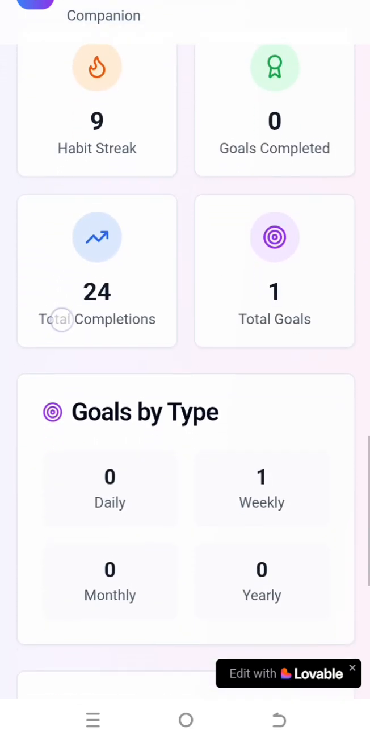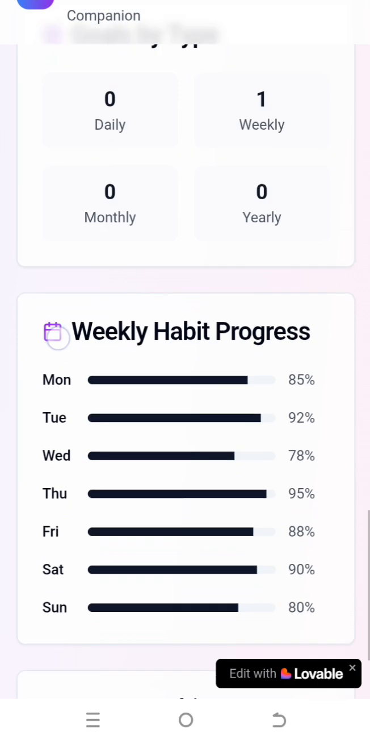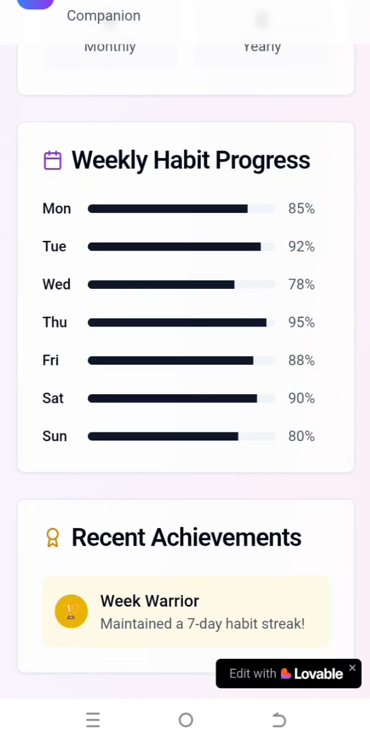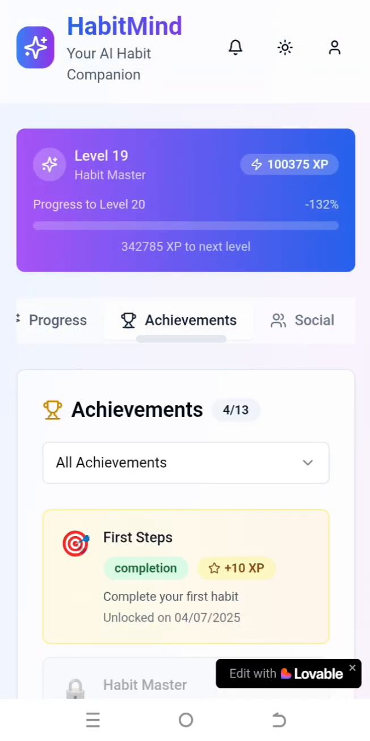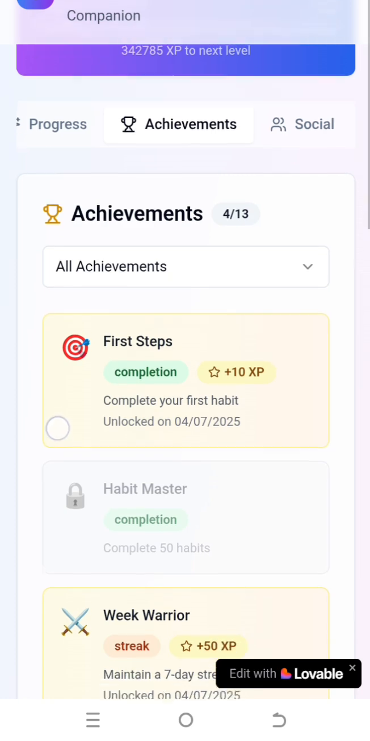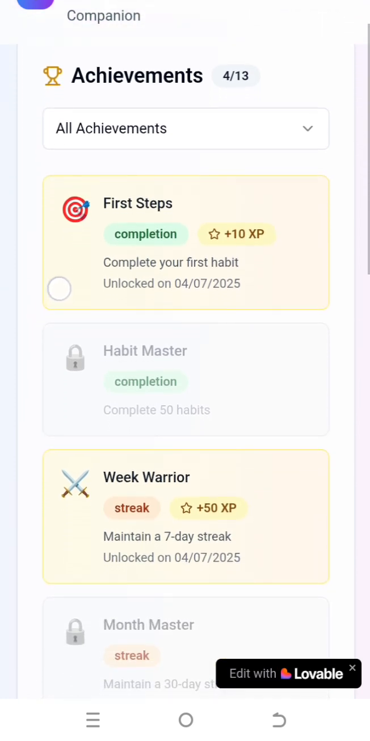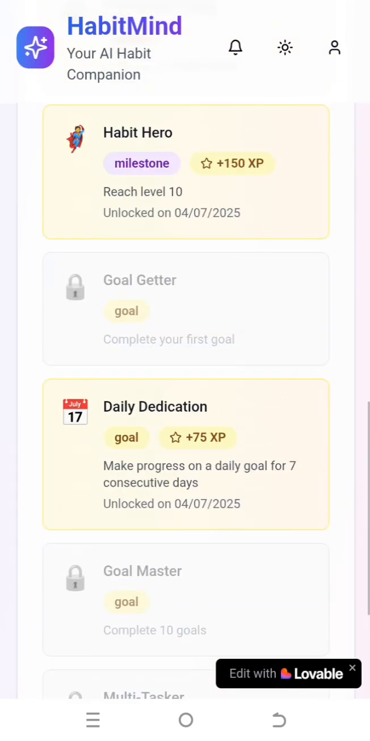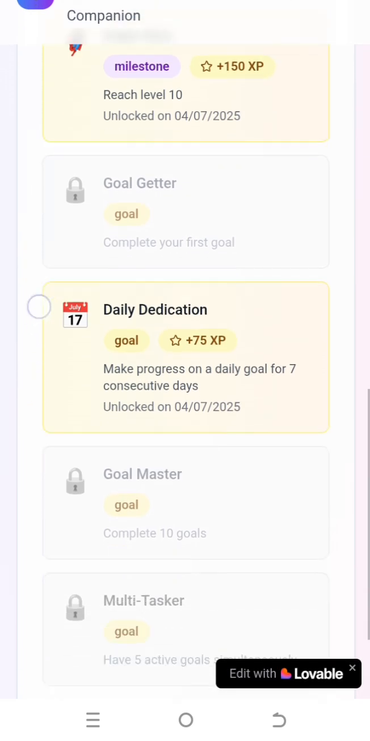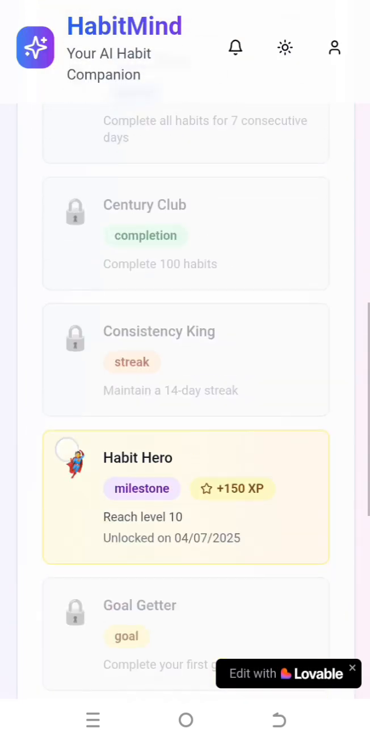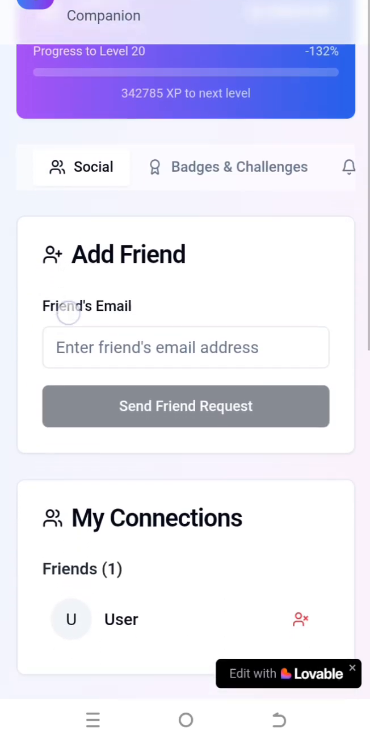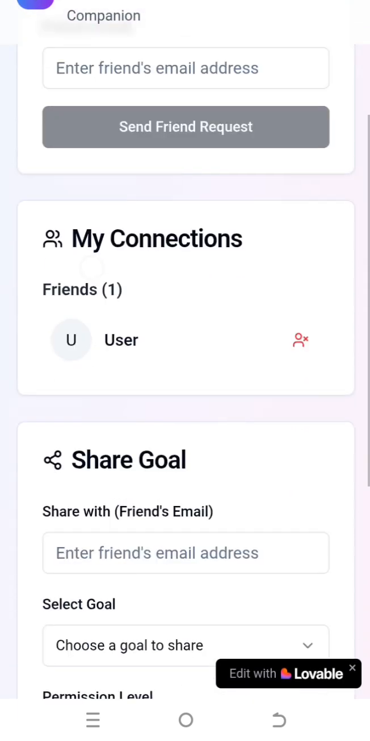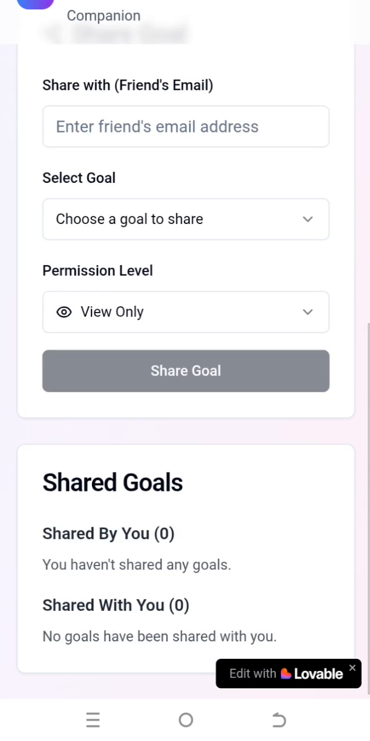We have here the streaks so far. We have weekly habit progress. We have recent achievements. In the achievements tab, you can see my achievements so far, all achievements that I have unlocked: Habit Hero, daily dedication, and I still have others to unlock. You can also add friends. If you know your friends' email address in the app, you can add them here. You can share goals with your friends.